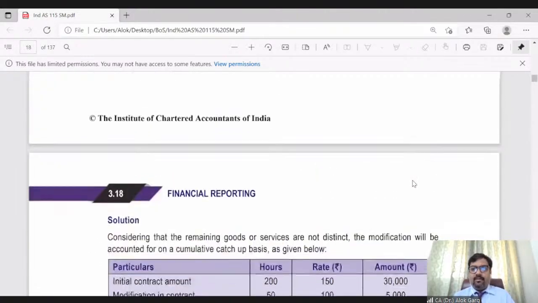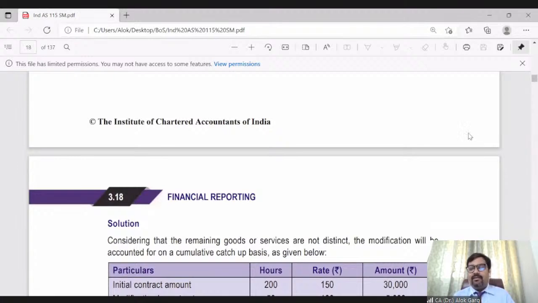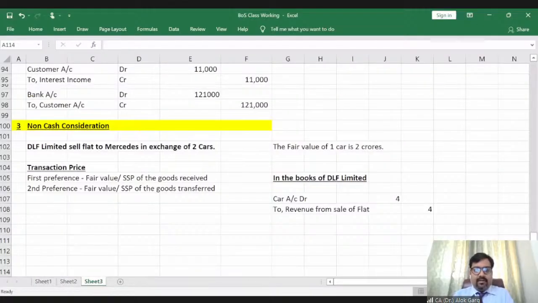Okay. So in that part, you will get clarity on how the combination of contracts and modification of contracts needs to be accounted for. So let me just see the other queries. If there are other queries, I'll cover that. After that, I'll move on.